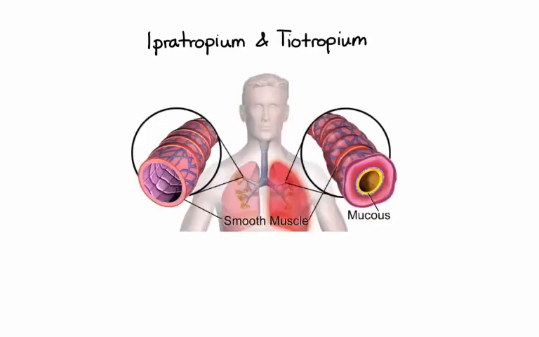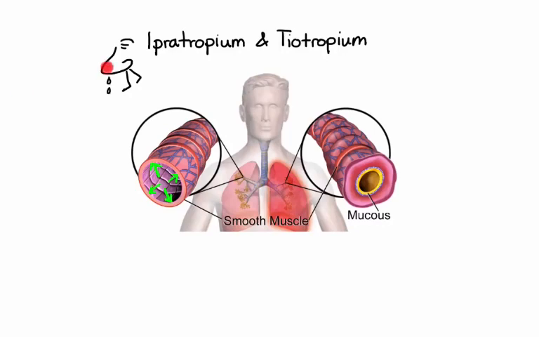Other medications in the anti-muscarinic group that I want to talk about are ipratropium and tiotropium. Ipratropium and tiotropium block muscarinic acetylcholine receptors without specificity for subtypes. This results in decreased contractility of smooth muscle in the lungs, which in turn leads to bronchodilation and reduction of mucus secretion. Tiotropium and ipratropium are administered by inhalation for maintenance treatment of bronchospasms in patients with COPD. Ipratropium also comes in a nasal spray formulation, which is often used for treatment of rhinorrhea, which is runny nose.